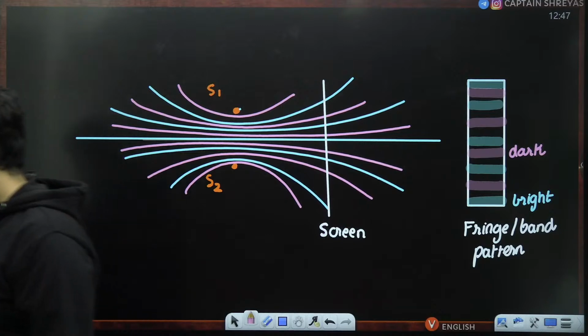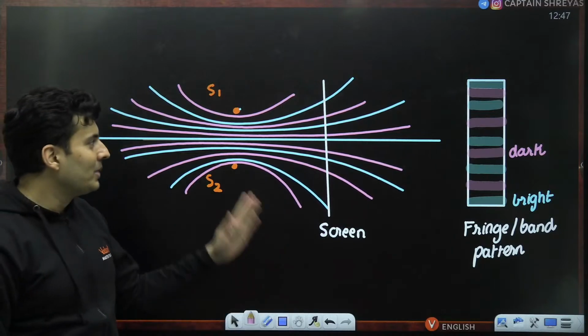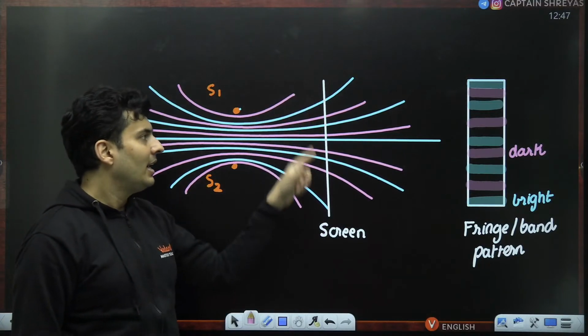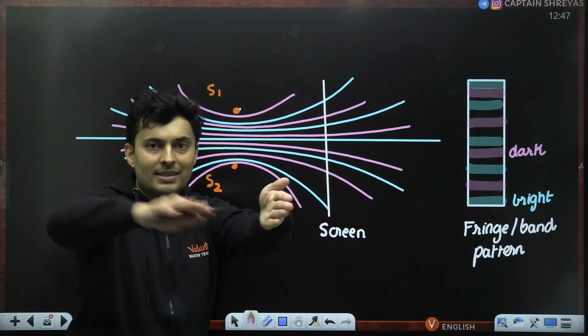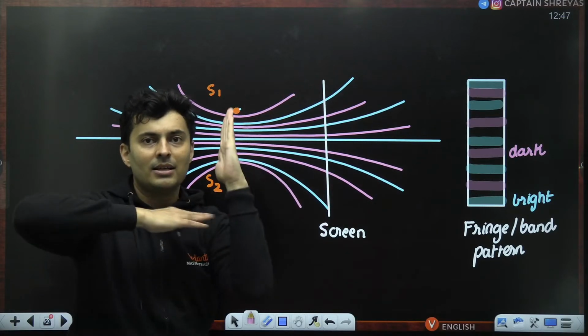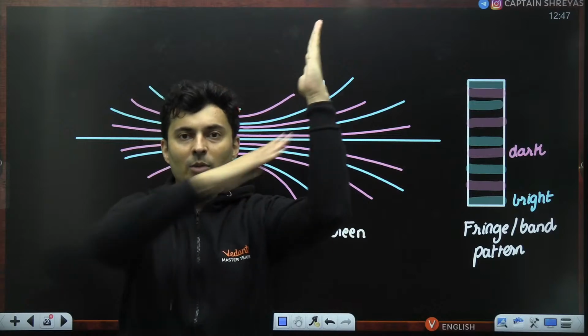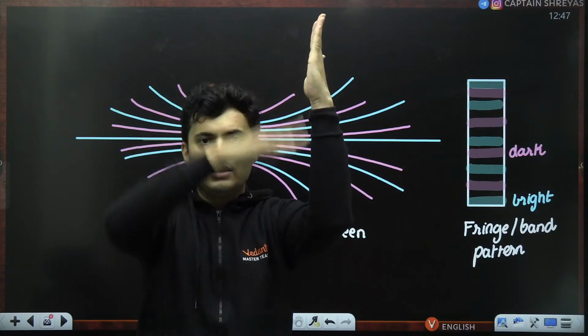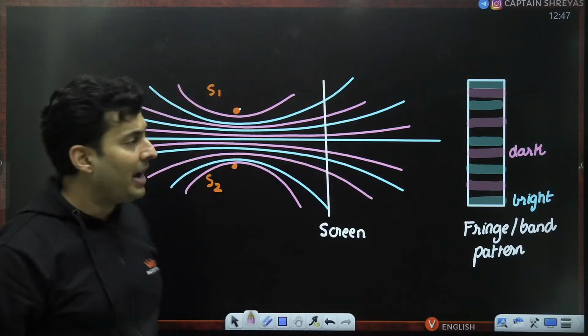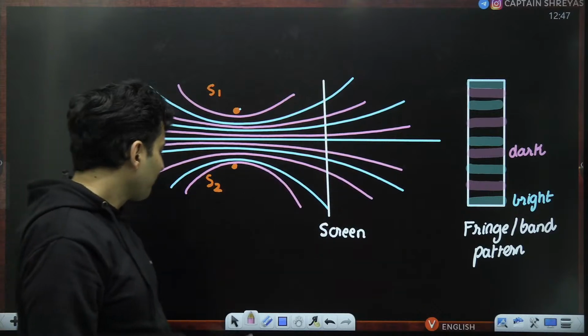The hyperbolas will intersect and you will see these lines cutting through that particular screen like this. You will see these bands on the screen over here.